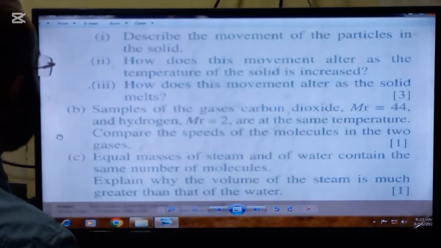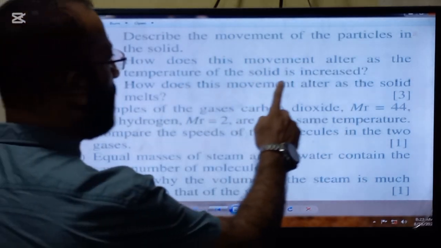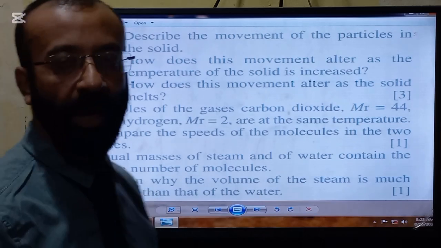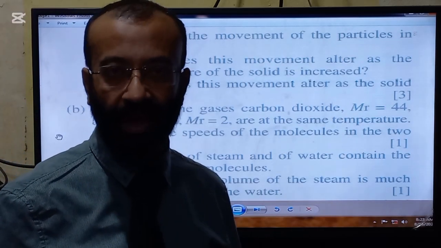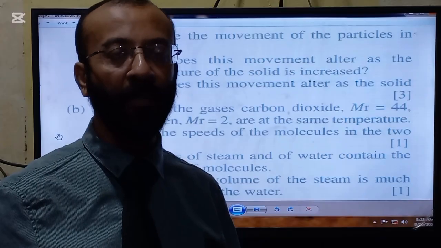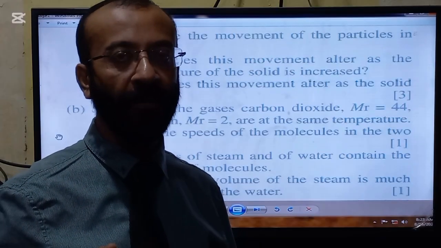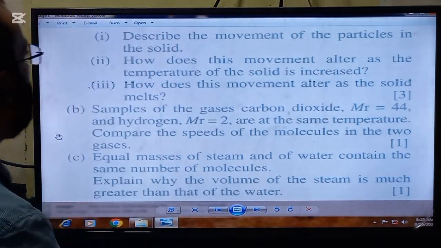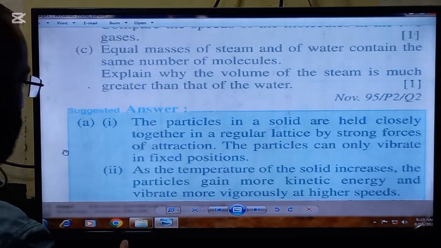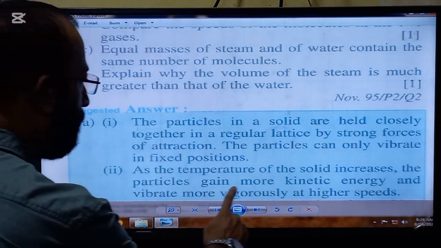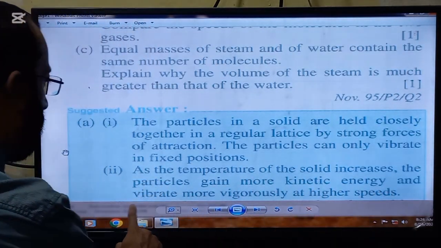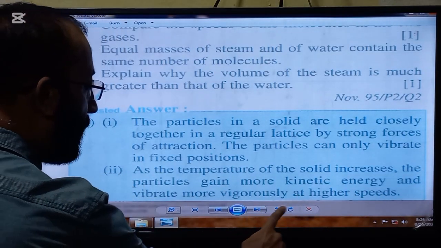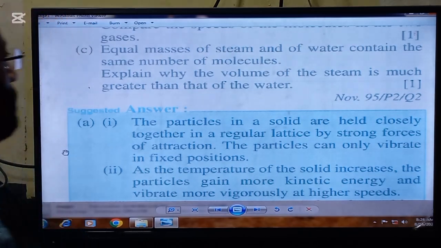The statement of the second part is, how does this movement alter as the temperature of the solid is increased? As the temperature of the solid is increased, the particles will gain more energy. They will move more vigorously at higher speeds. So this will be the change. Here is the answer. As the temperature of the solid increases, the particles gain more kinetic energy and vibrate more vigorously at higher speeds.